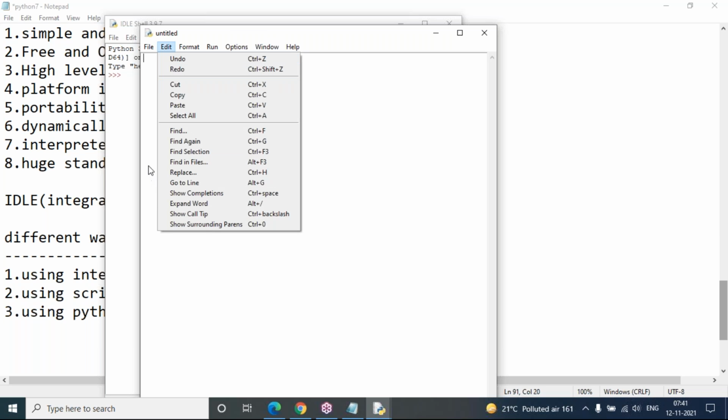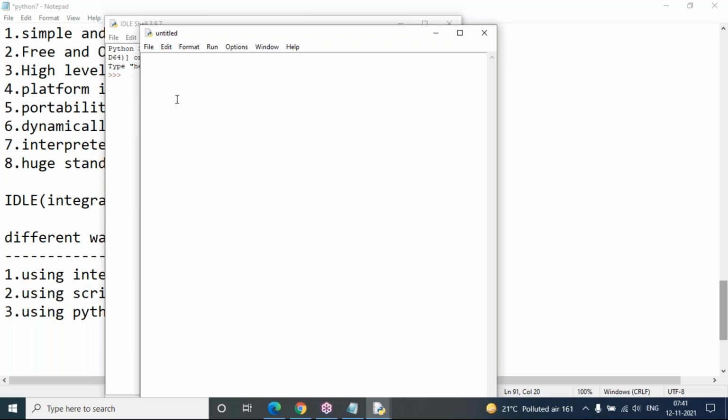Now I want to write a simple code: a value 10, b value 20, and print sum is a plus b. I'm taking a very simple program.